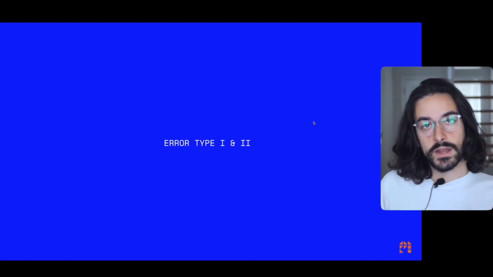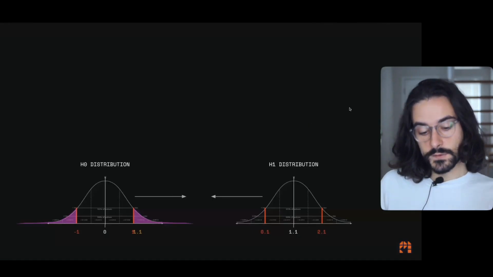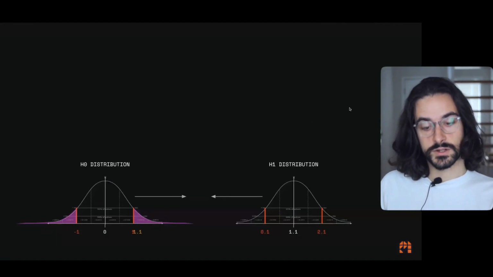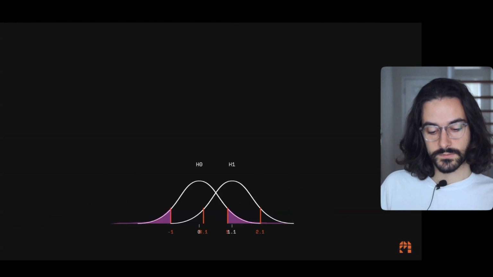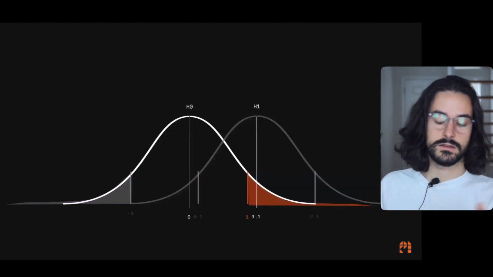So let's talk again about errors type 1 and 2. It's something we've addressed in our previous classes, but today we're going to get a little bit more in depth. You've seen these two distributions before, H0, H1 distribution. We bring them together, we zoom in, and here we go.